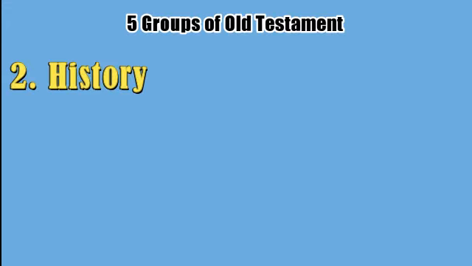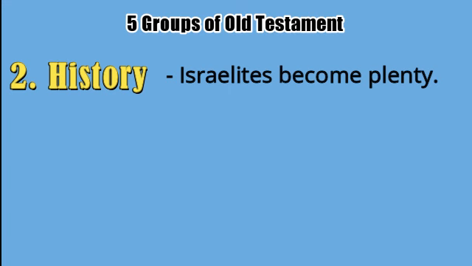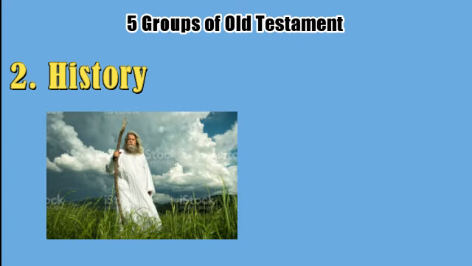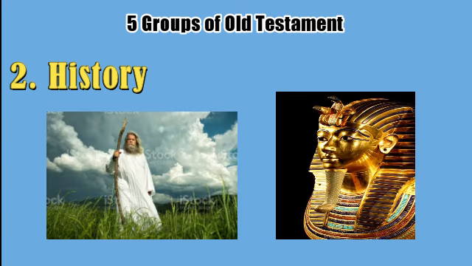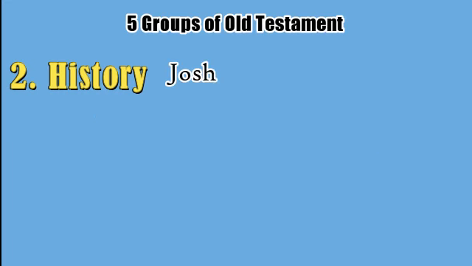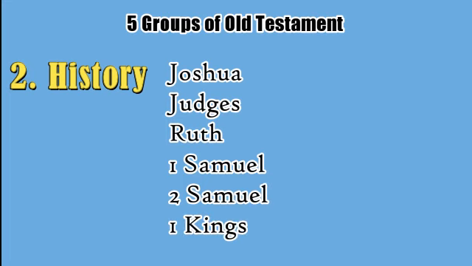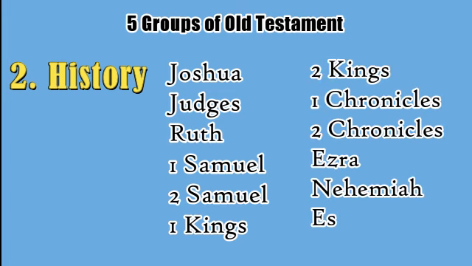The next 12 books in the Old Testament are called the History group because it tells the story of how the Israelites became plenty and had God's messengers called prophets and kings like Saul, David, and Solomon to lead them. These books are Joshua, Judges, Ruth, 1 Samuel, 2 Samuel, 1 Kings, 2 Kings, 1 Chronicles, 2 Chronicles, Ezra, Nehemiah, and Esther.